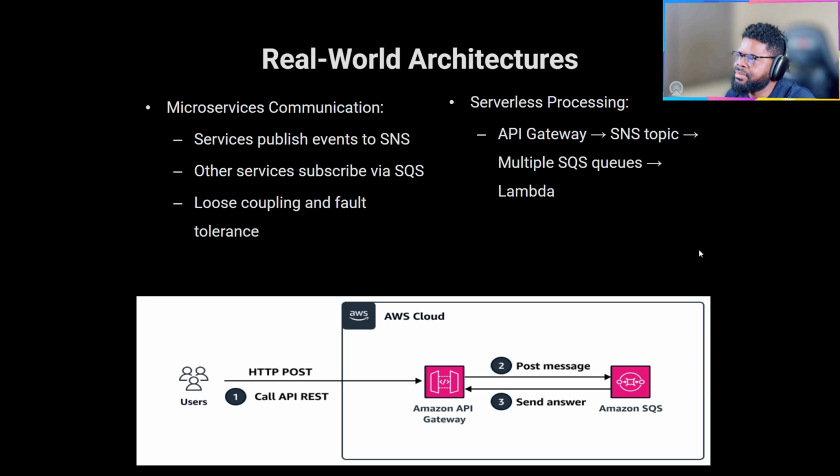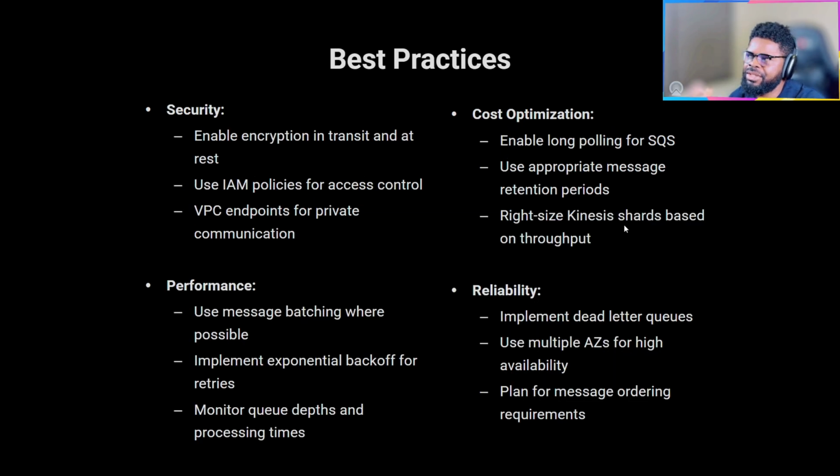Cool. There's really nothing much. I think we know what API gateway is. If there's a service behind the scene, you can even have direct integration to call AWS services from API gateway. And then best practice for security: enabling encryption is one thing you need to keep an eye on.